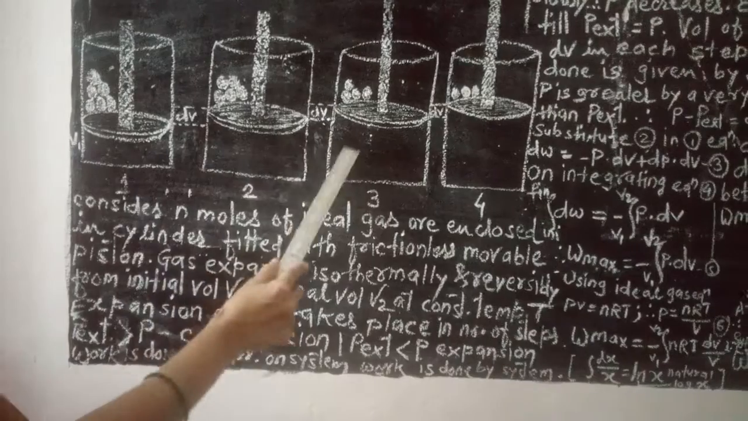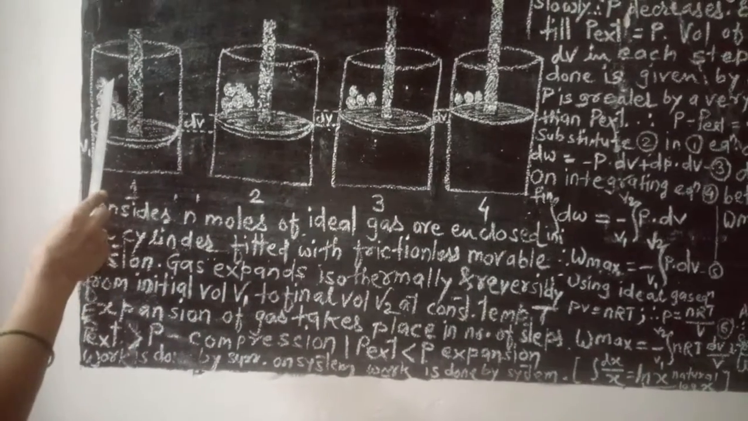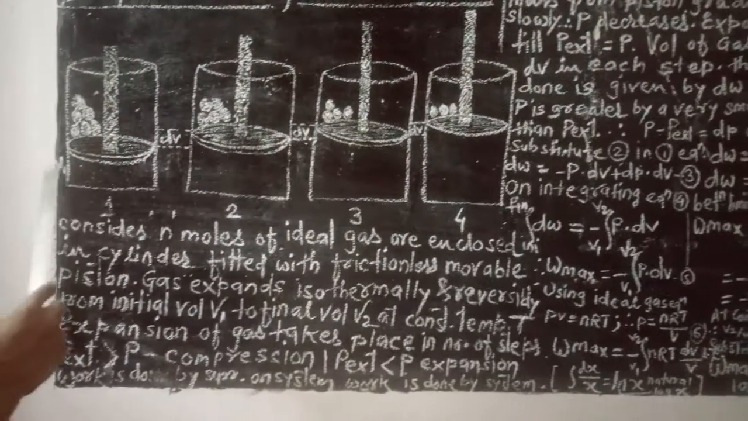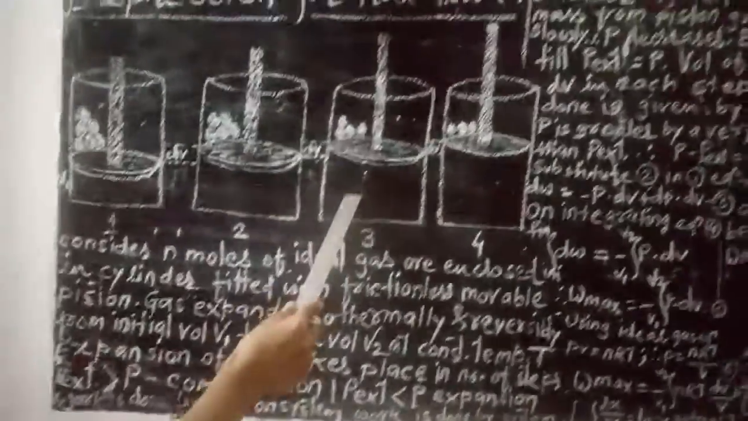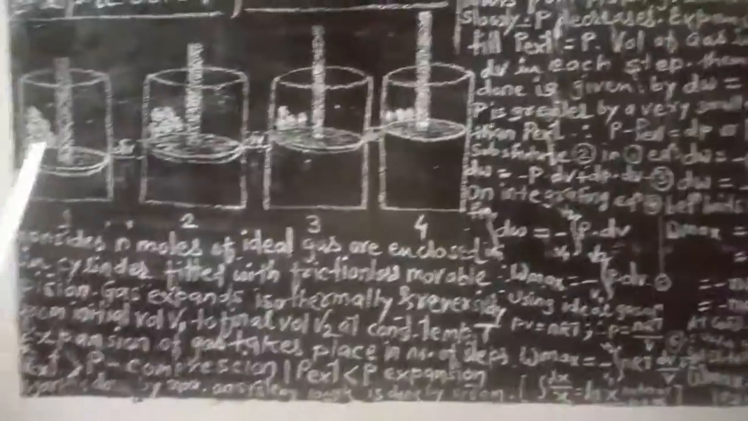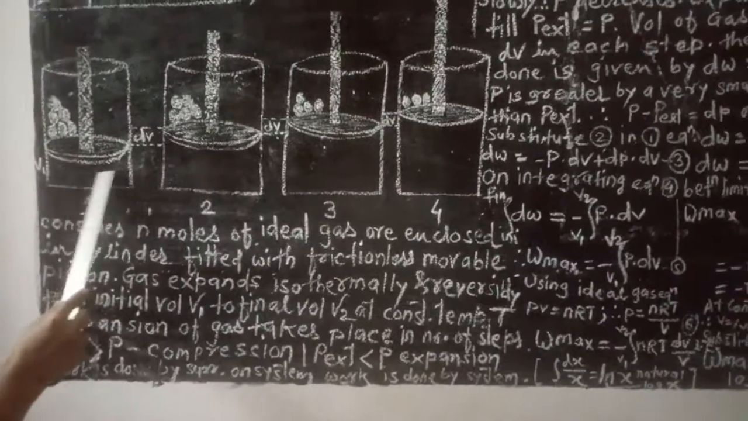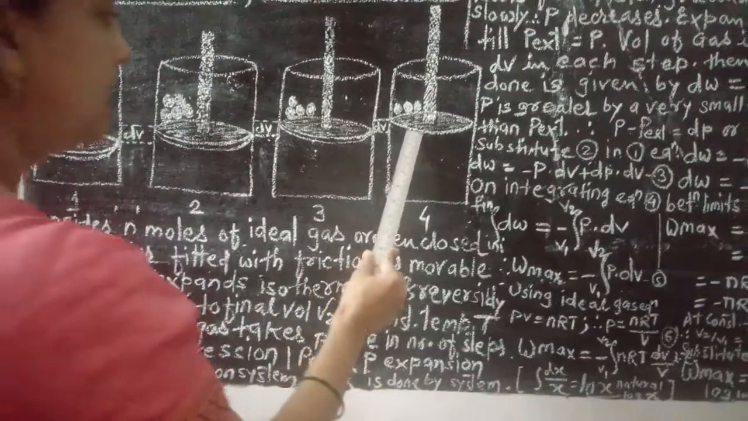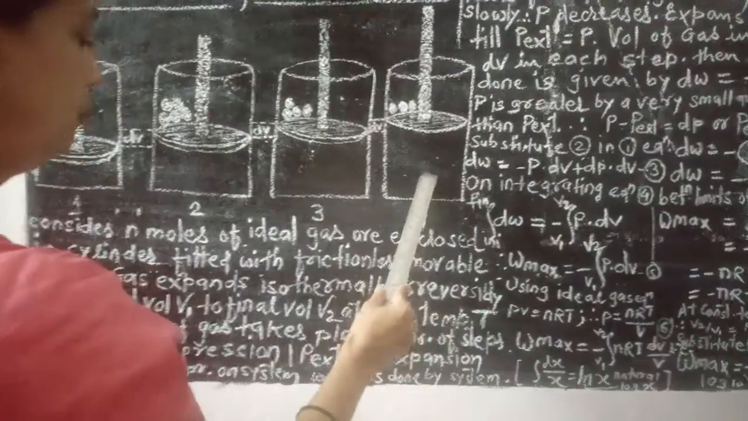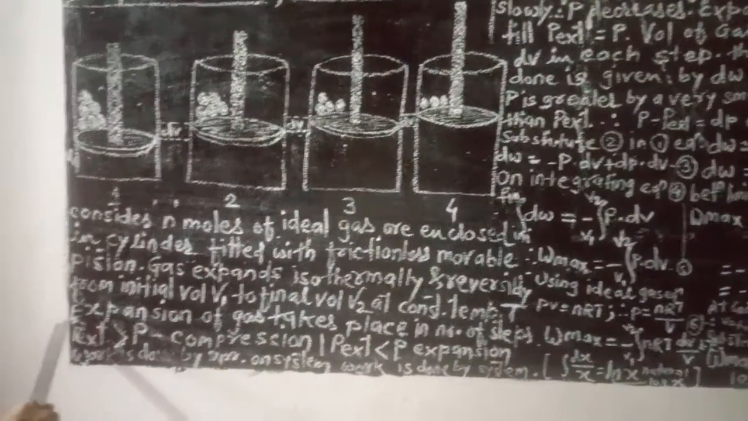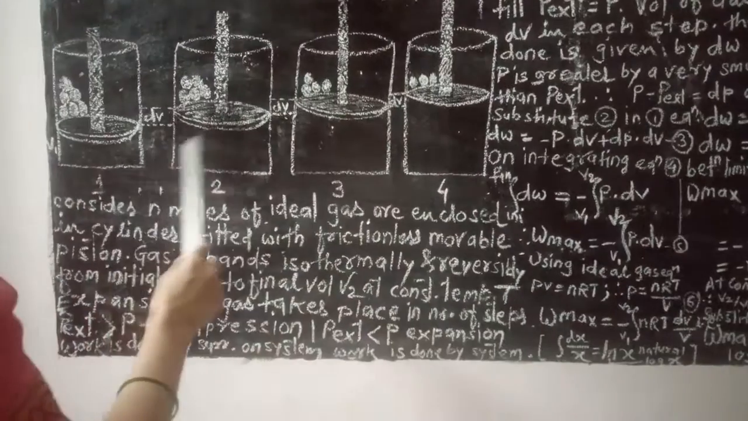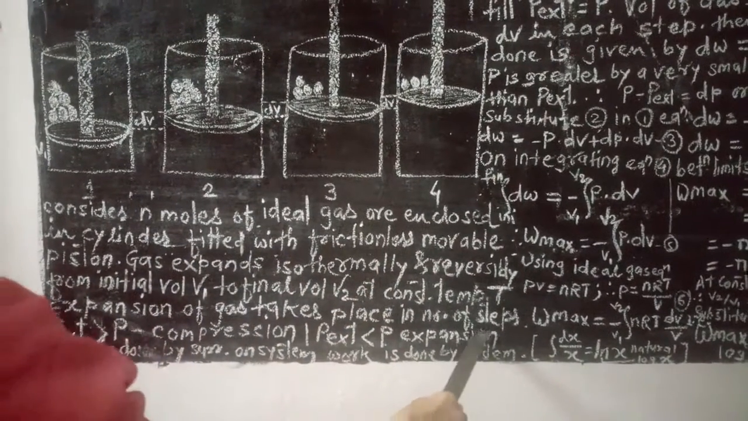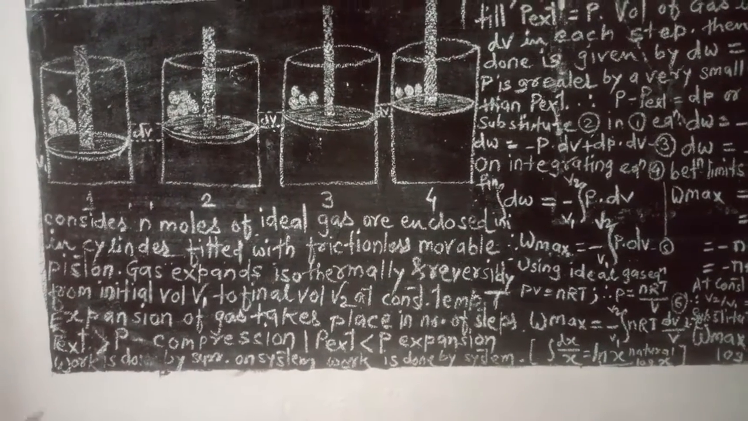In these slight changes, the pressure is reduced by an infinitesimal amount, so that there is a small change in volume. This was the initial volume of the gas V1 and now this is the final volume V2 of the gas. Expansion of the gas takes place in a number of steps, 1, 2, 3, 4.